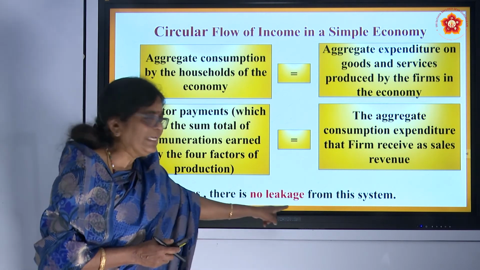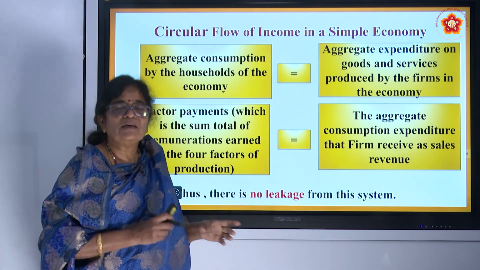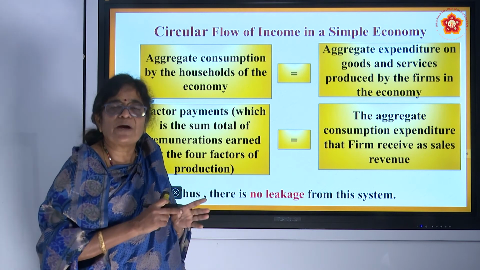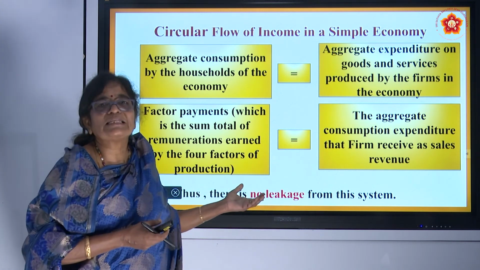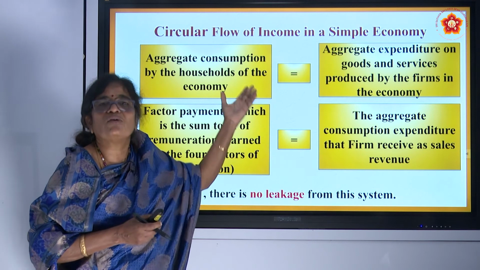And there is no leakage. No leakage means no part of the income goes out. Real life is not like that, but this is an imaginary economy.